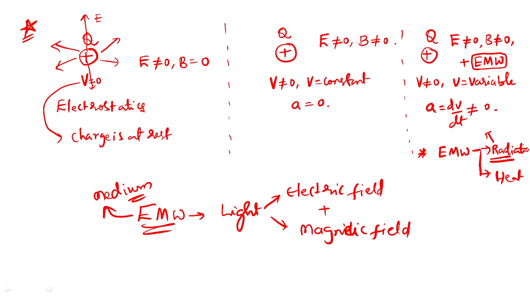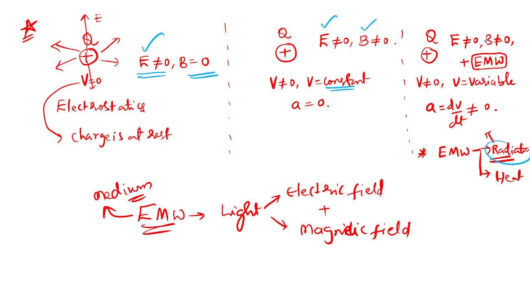It is an introduction. Many chapters we have already studied this one, so you remember. If the particle is at rest, there will be an electric field, and the magnetic field is completely zero. If it is moving with a constant or uniform speed, the electric field will be there, and the magnetic field is also there. Here the electric field, the magnetic field, and EMW are also generated.